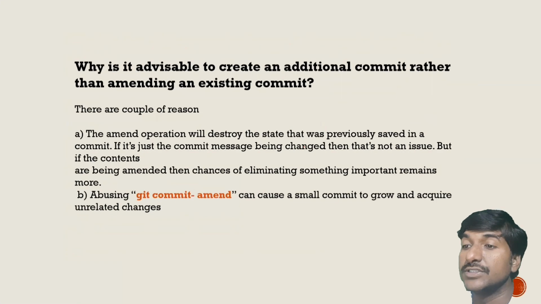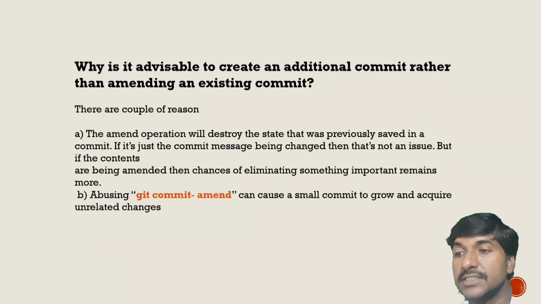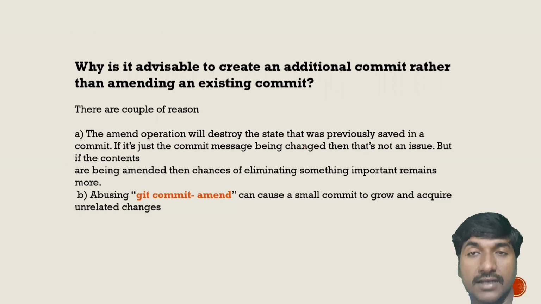The next question is, why is it advisable to create an additional commit rather than amending an existing commit? This is one of the frequently asked interview questions. There are a couple of reasons. First, the amend operation will destroy the state that was previously saved in the commit. If it is just the commit message being changed, that is not an issue.